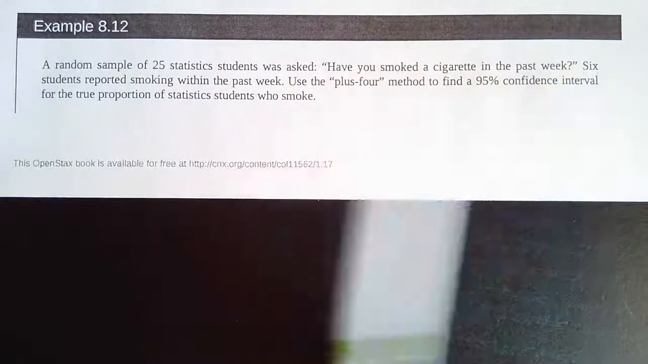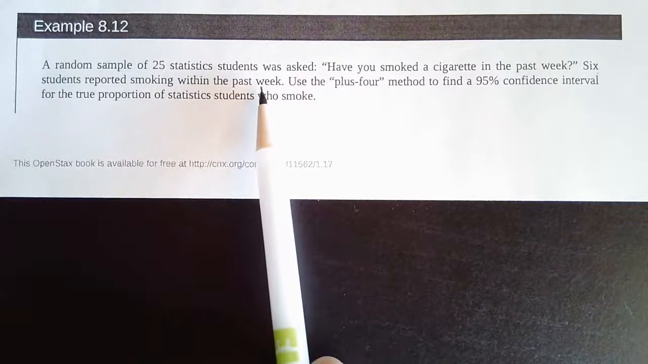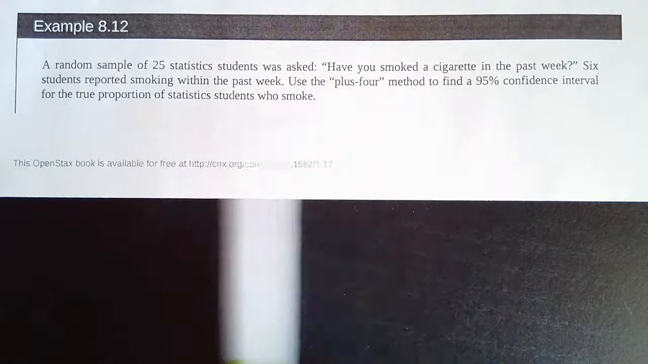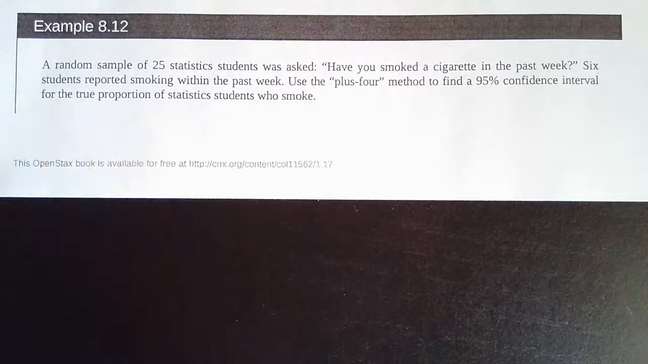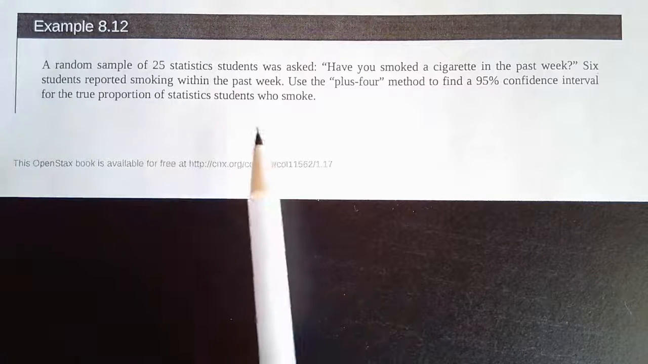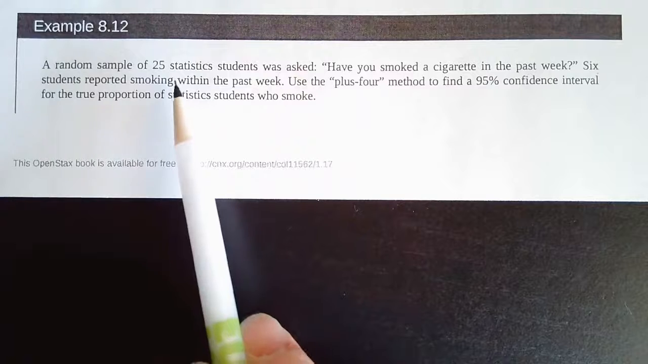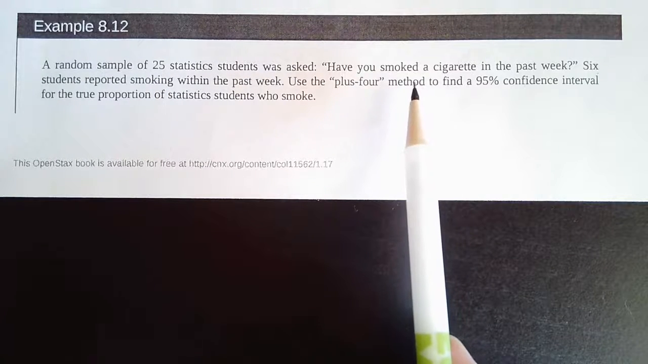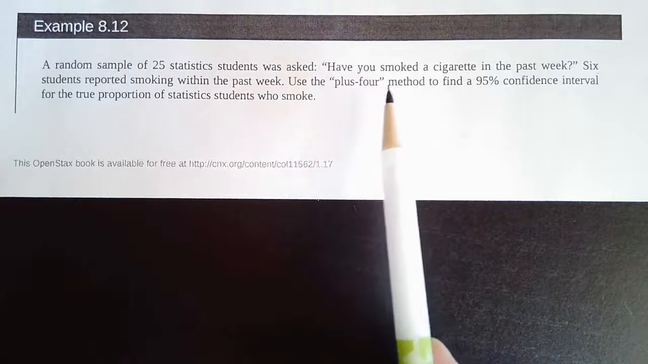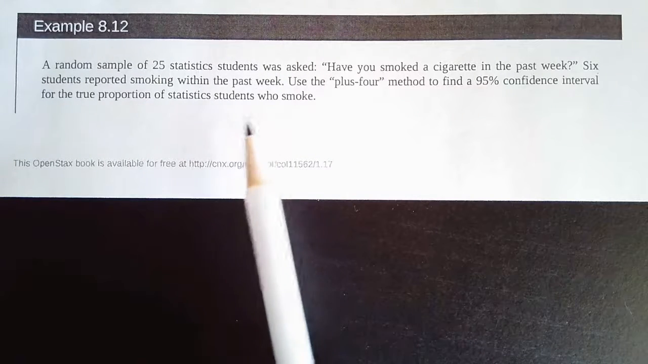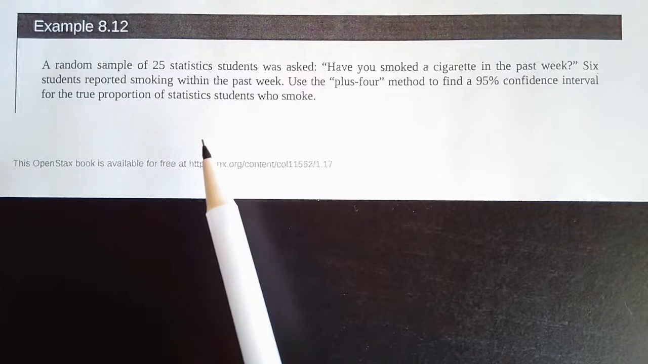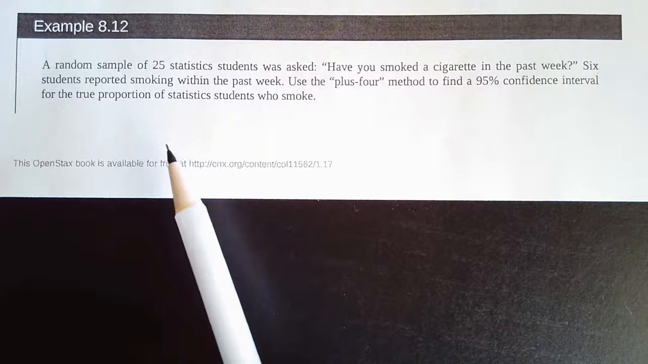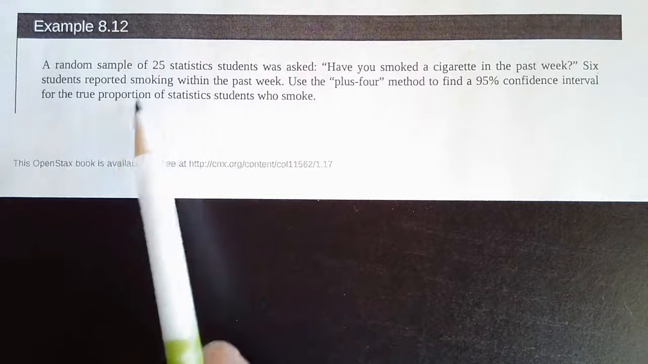We know this is going to be binomial because we have a set number of trials, they either smoked or did not smoke, and each person is independent. If we check our number times our probability, n times p is greater than 5, and n times q is also greater than 5. So we're going to use this plus 4. Instead of 25 in our sample, we say there are 29. And instead of 6 reporting that they've smoked, we use 8.